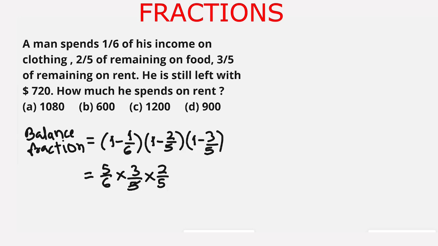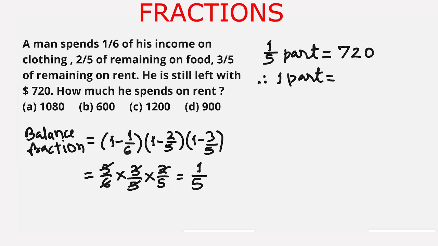5 of the denominator is cancelled with 5 of the numerator. 3 multiplied by 2 cancels 6 of the denominator. So this is equal to 1 upon 5. 1 upon 5 part equal to $720. Therefore, one part or his total income is 720 multiplied by 5 is equal to 3600. Now we have got his income. We can easily find the amount spent on rent.